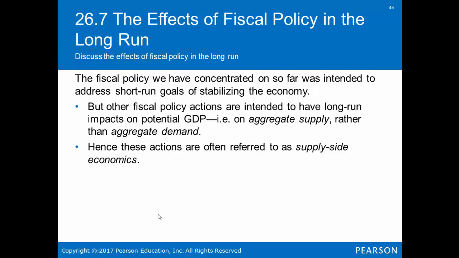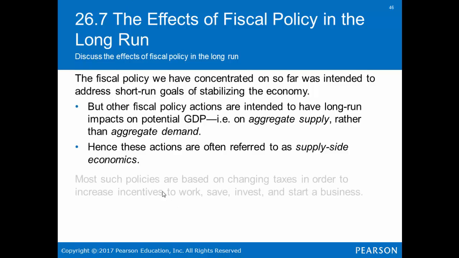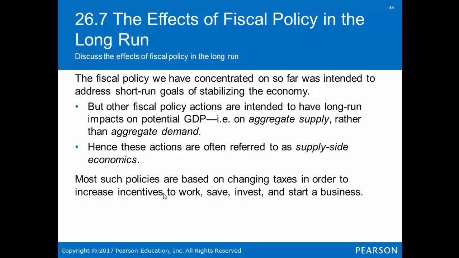The fiscal policy we have concentrated on so far was intended to address short-term goals of stabilizing the economy, but other fiscal policy actions are intended to have long-run impacts on GDP, aggregate supply rather than aggregate demand. Hence, these actions are often referred to as supply-side economics. Most such policies are based on changing taxes in order to increase incentives to work, save, invest, and start a business.